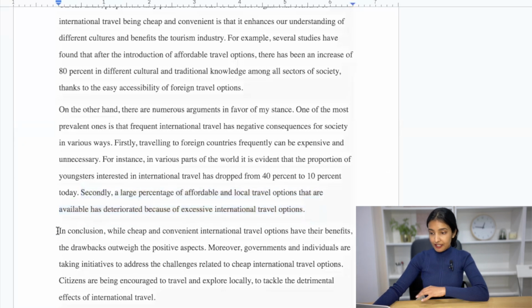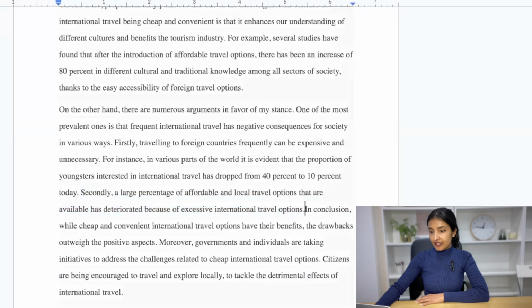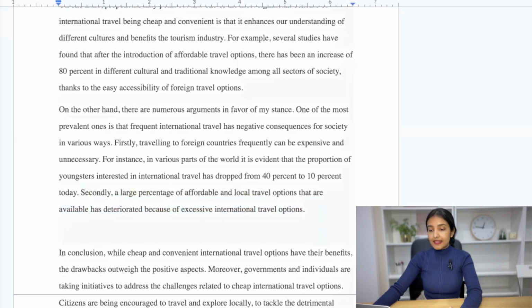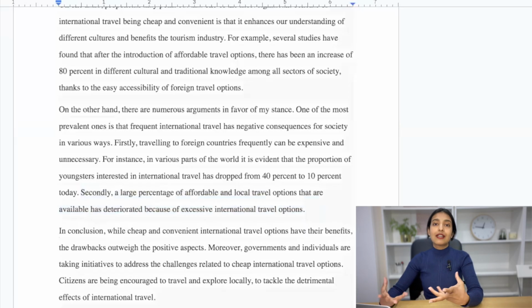Okay, what I meant by paragraphing is, so let's say you write this paragraph right next to the previous sentence without proper spacing. That's when the computer will not be able to recognize the structure of your essay. So after each paragraph, leave one line blank so that the next paragraph can be easily recognized.